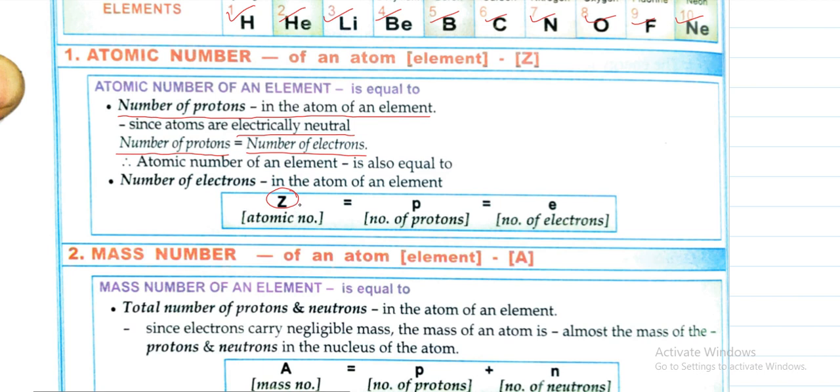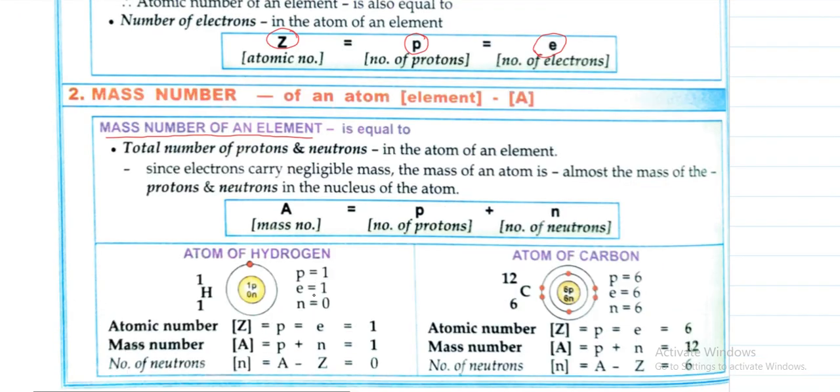So remember that atomic number is given with the symbol Z. Z is the symbol of atomic number, which is equal to the number of protons, symbol is P, and which will be equal to number of electrons, symbol will be E. Will you remember that?